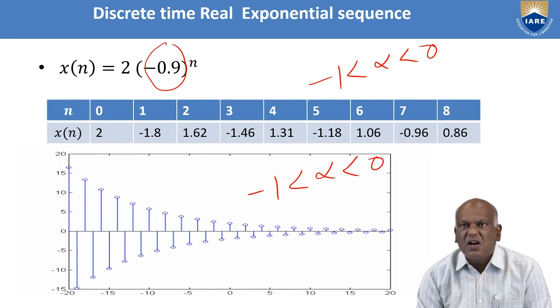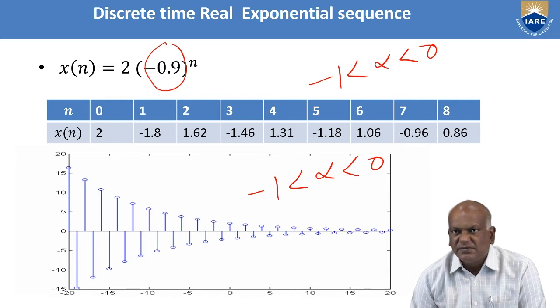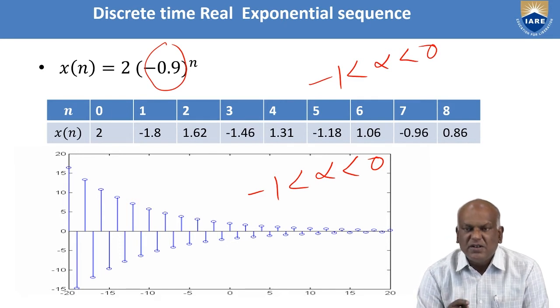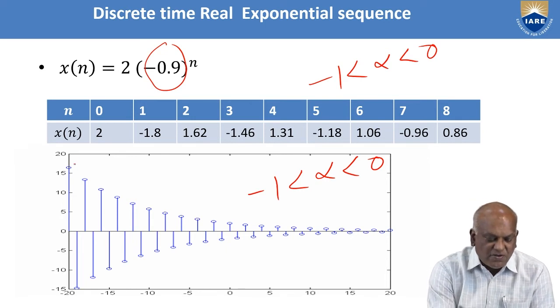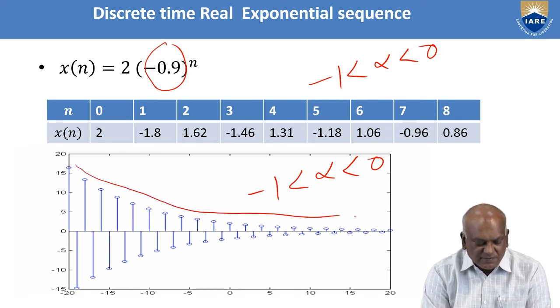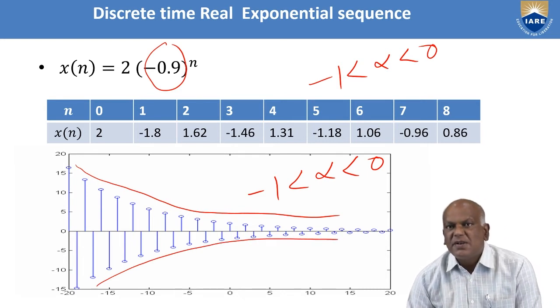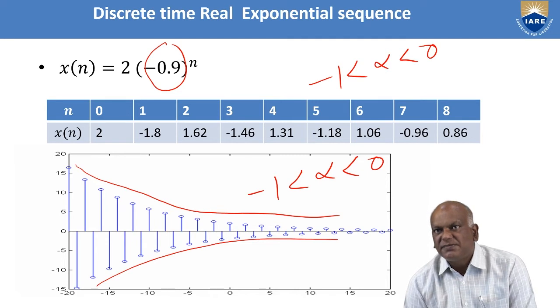Alternately, we get positive and negative values. Also, because the magnitude of alpha, 0.9, is less than 1, it is exponentially decaying. The magnitude of the samples decays exponentially, but the samples alternate between plus and minus values.